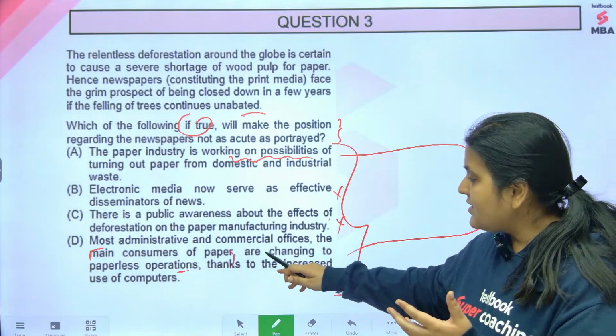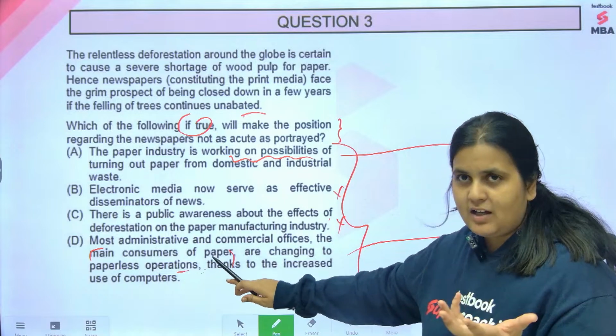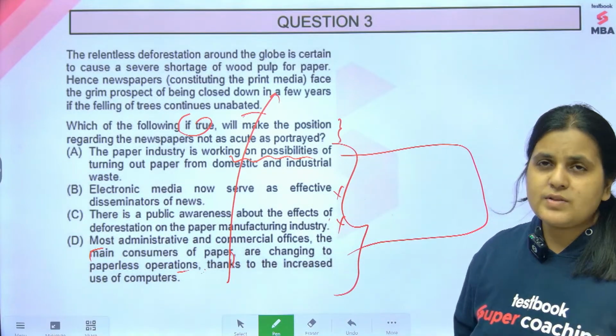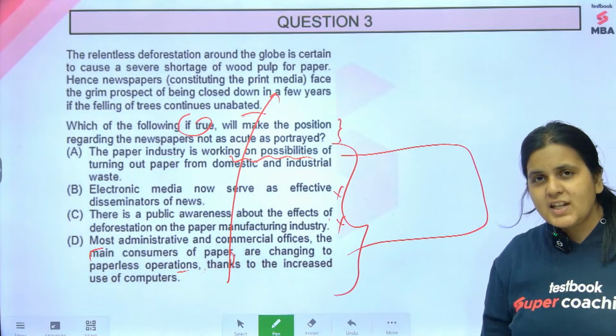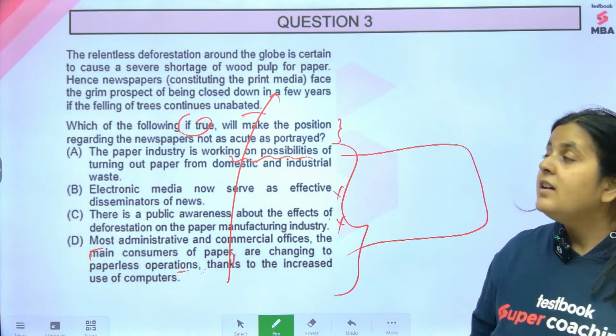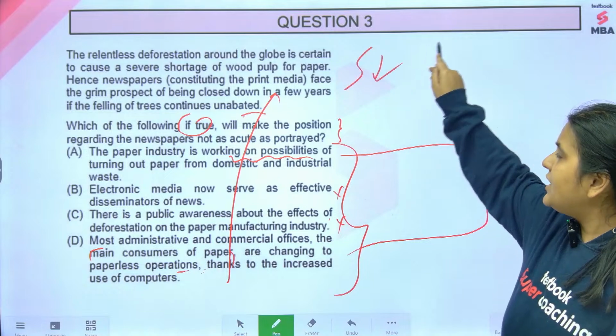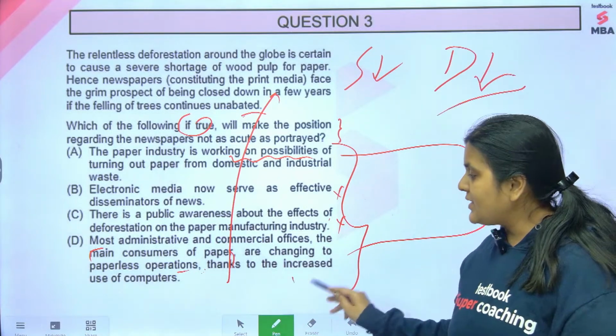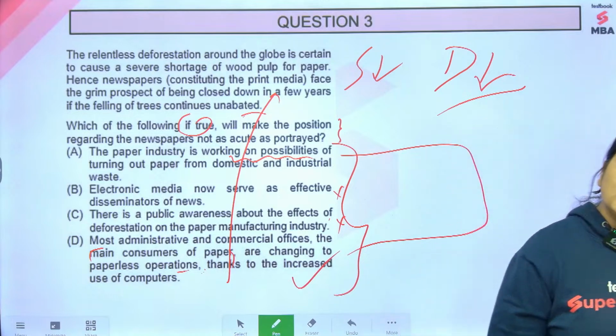तो that means इधर से जो paper बचेगा वो newspapers use कर सकते हैं ना, तो they will not close down. wood pulp की shortage नहीं आएगी, demand इतनी ज्यादा नहीं है. भले ही सप्लाई कम हो रही है पर डिमांड भी कम हो रहा है. Got it? So that's why the answer option is D, but it was a close one.